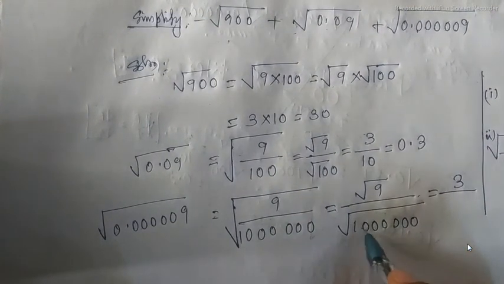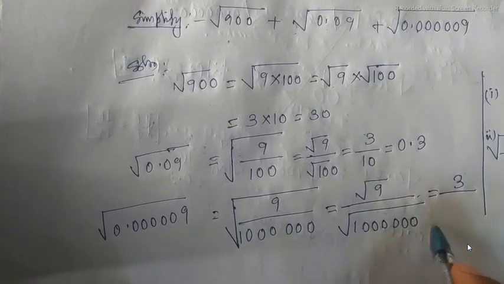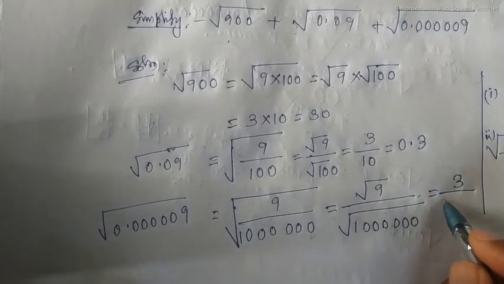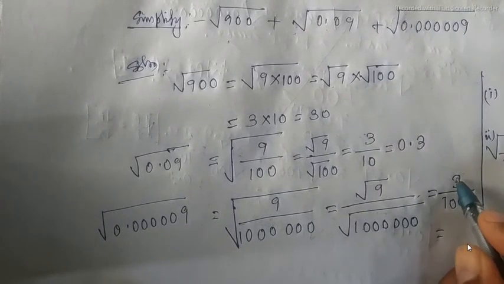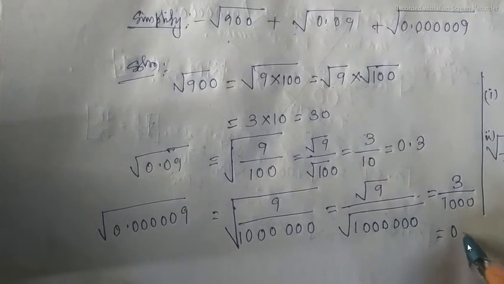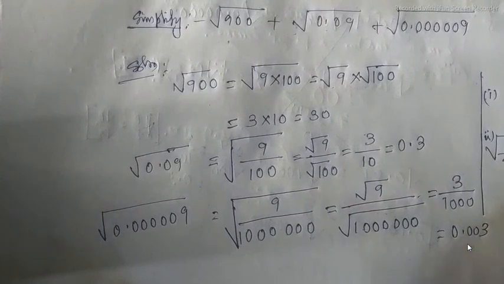And there are 6 zeros, an even number, so it is a perfect square of 1000, or in decimal form we can write 3/1000 as 0.003.